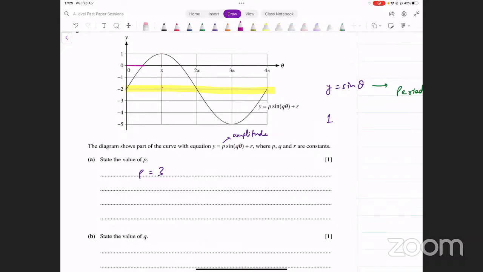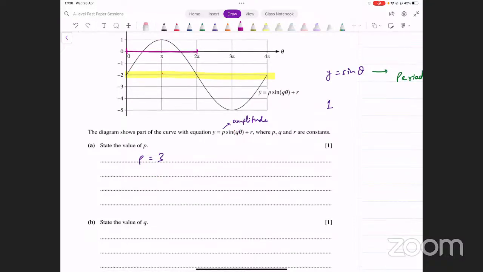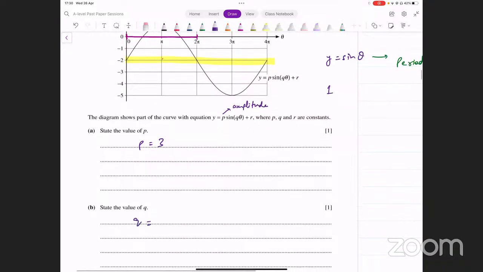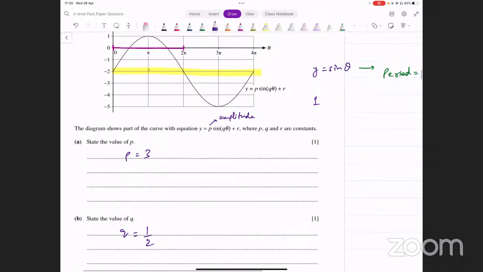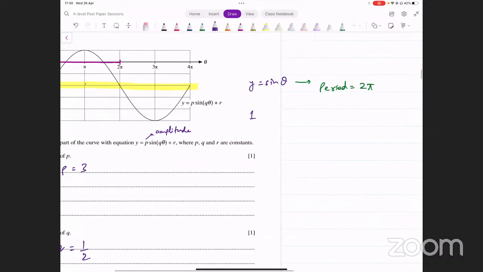0 से लेकर 2 pi तक कितने cycles complete हो रहे हैं. Well 0 से लेकर 2 pi तो आपका सिर्फ half cycle complete हो रहा है. All right, तो इसका मतलब ये हुआ जो q की value होनी चाहिए वो आपकी half होनी चाहिए. That's one way of thinking about this. आप frequency का सोच सकते हो, और another way of thinking about this is, remember, जो भी आपके पास अंदर आ रहा होता है,